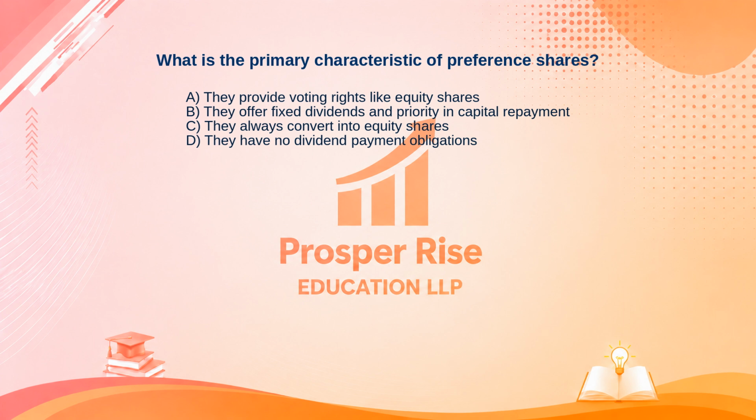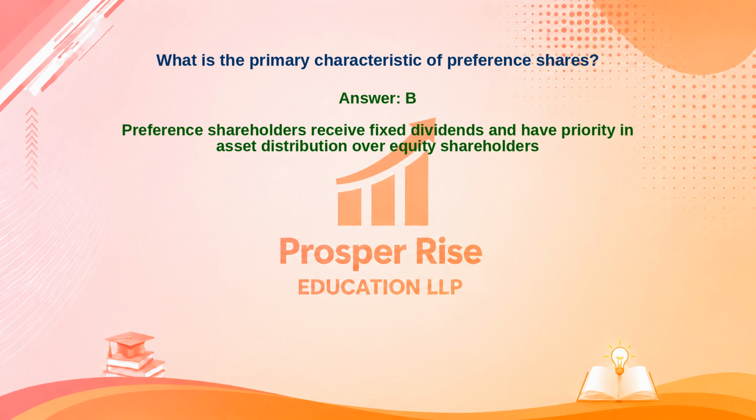Take a moment to pause the video and decide. The correct answer is option B. Let's see why. Preference shareholders receive fixed dividends and have priority in asset distribution over equity shareholders.